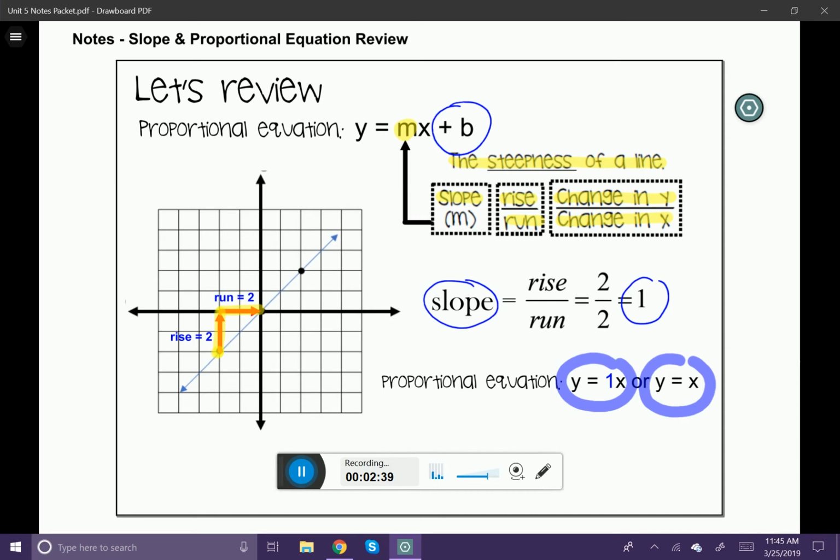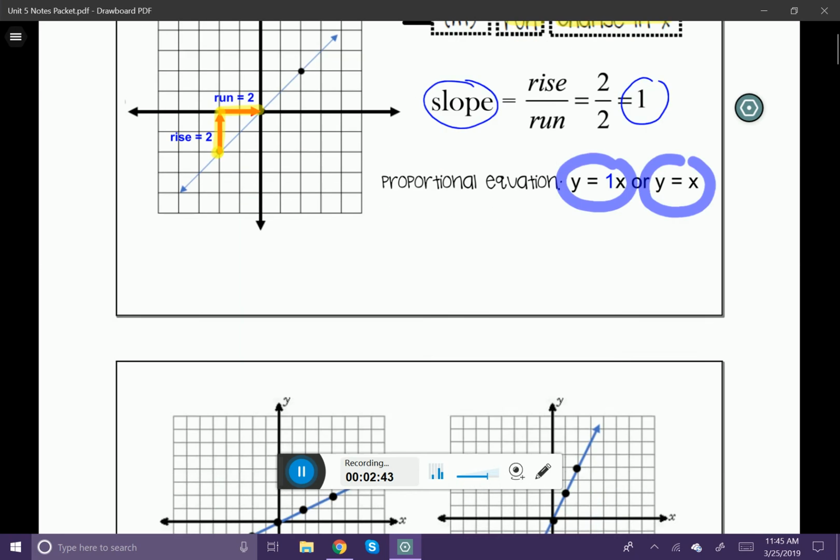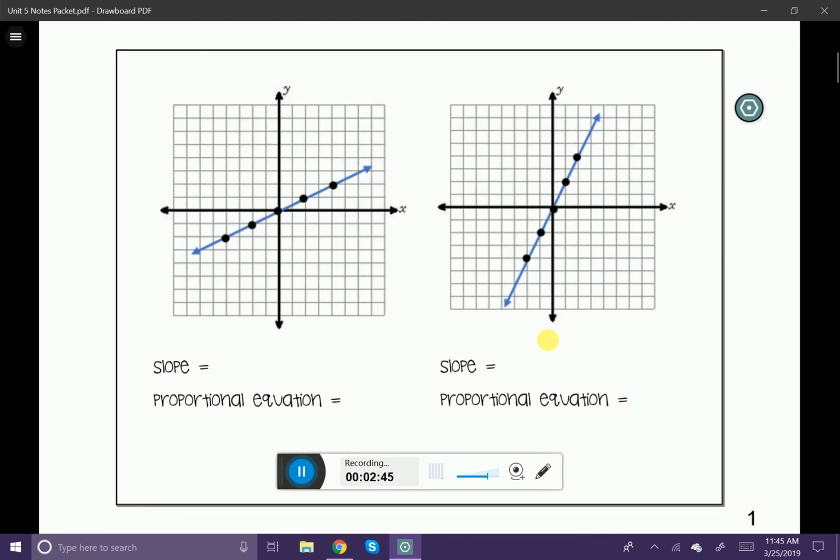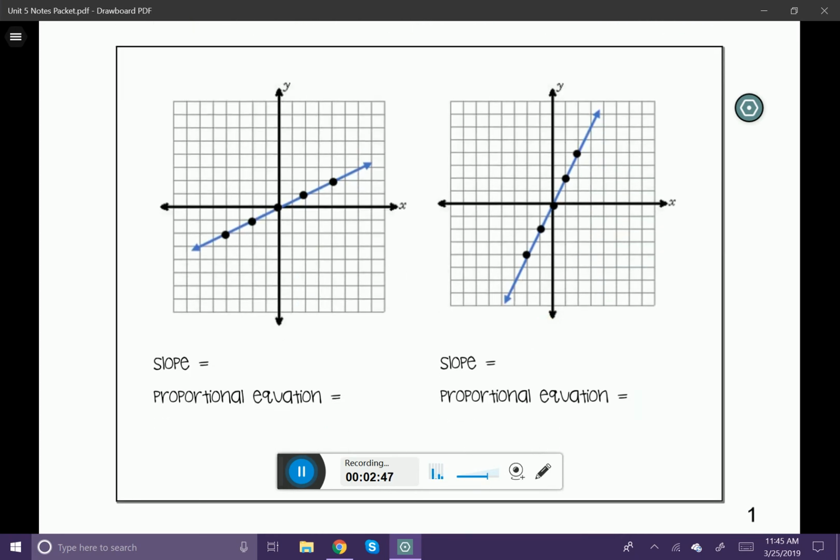All right, now that we reviewed the concept of slope and proportional equation, let's go ahead and try a couple more. With these two given coordinate planes, you can see that they both have a graph on them. Notice that the graph has several points on the line, and notice that the line has these little arrows at the end. The little arrows mean that those lines are going to go in those opposite directions forever and ever. It's never going to stop. So what we want to do first is just determine the slope. We want to just determine the m variable.